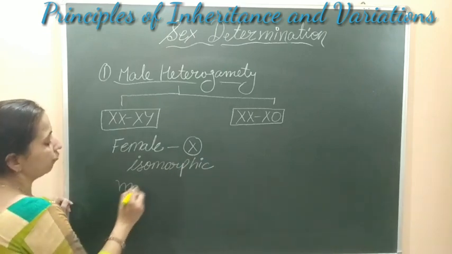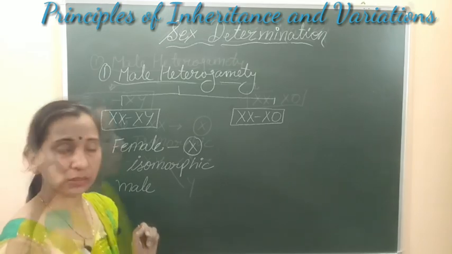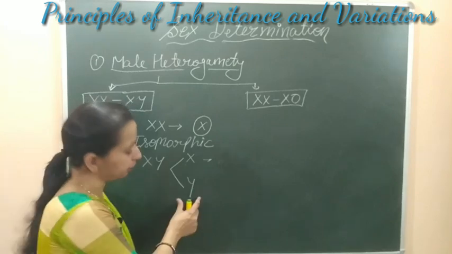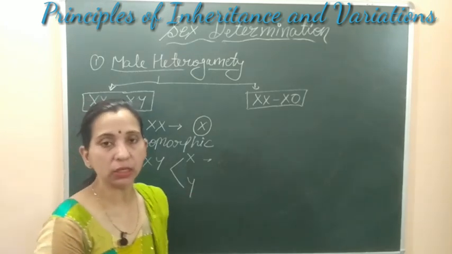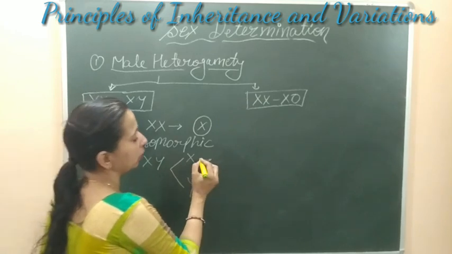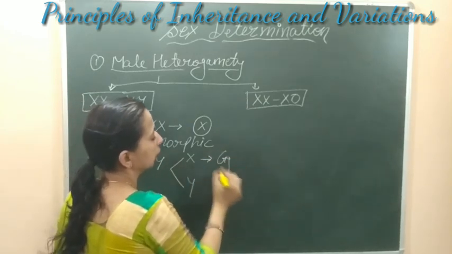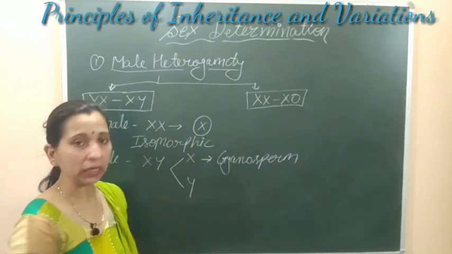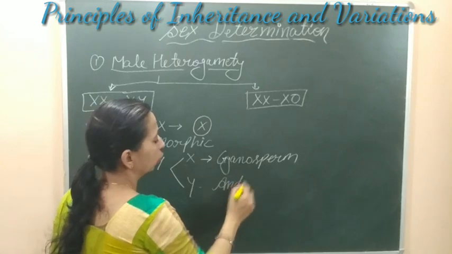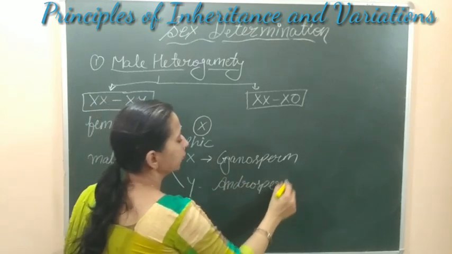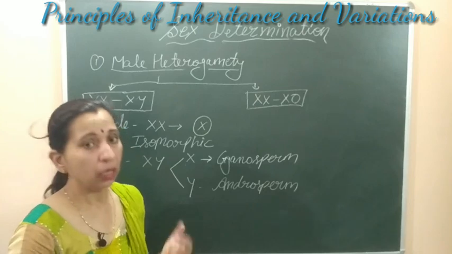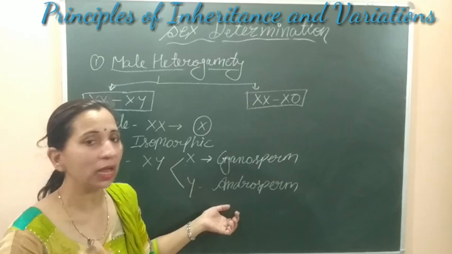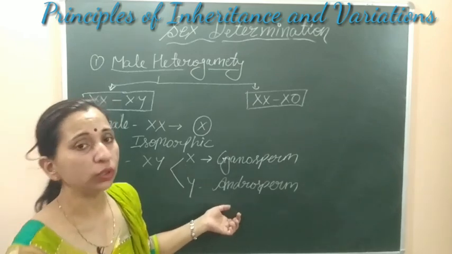Whereas the male will form two types of gametes. 50% of the male gametes will contain the X chromosome, and 50% will have the Y chromosome. The X-containing sperms are known as gynosperm, and the sperms which are Y-containing are known as androsperm. So two types of gametes are formed in the case of male, 50% gynosperm and 50% androsperm. That's why it is known as male heterogamety, because males form two types of gametes.